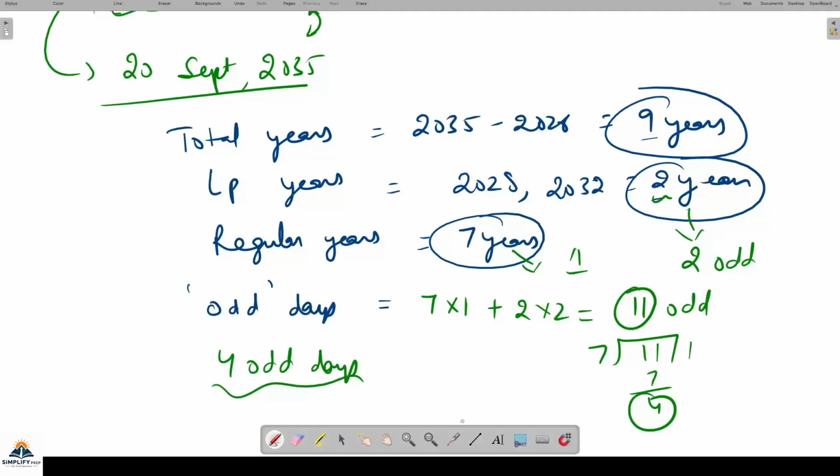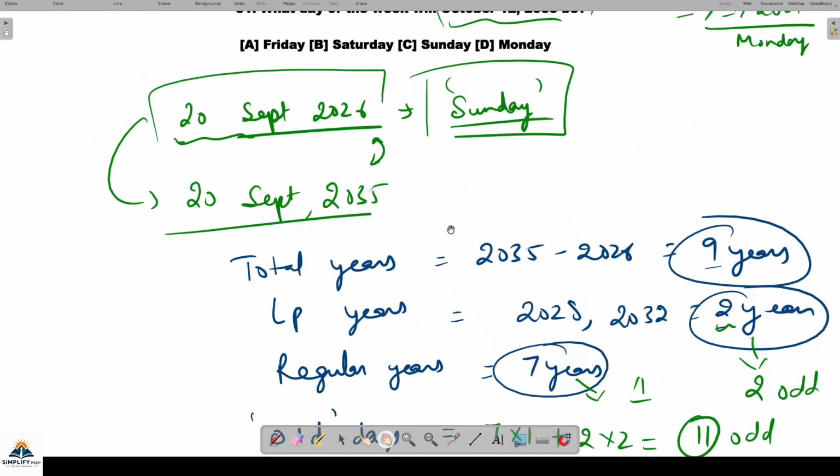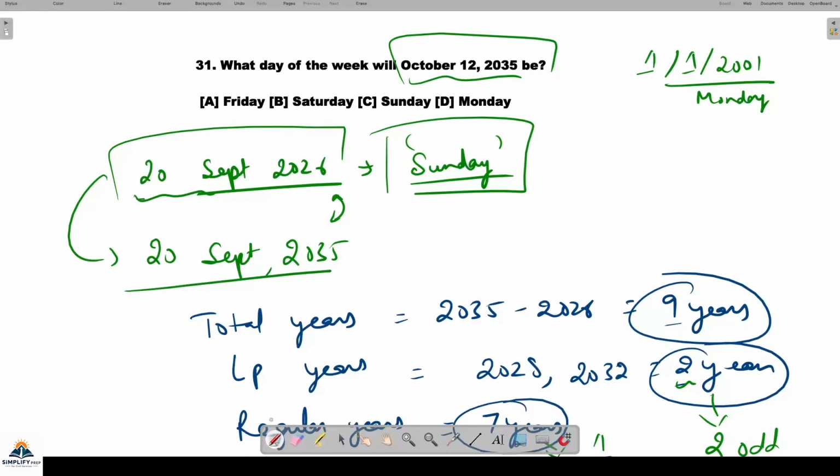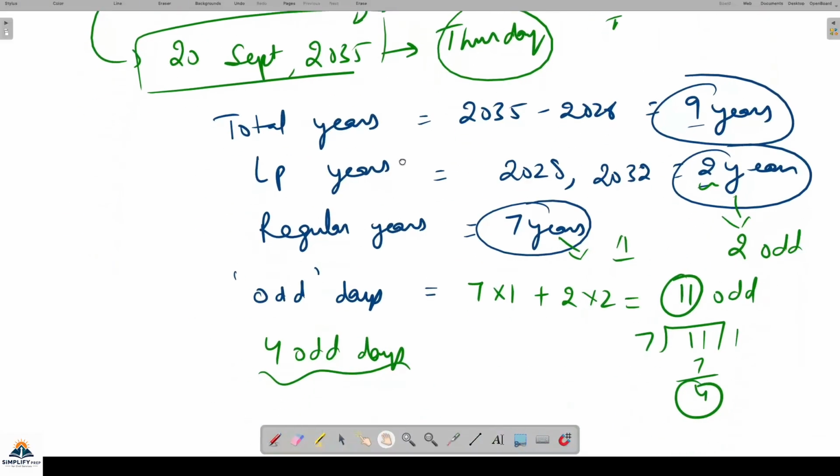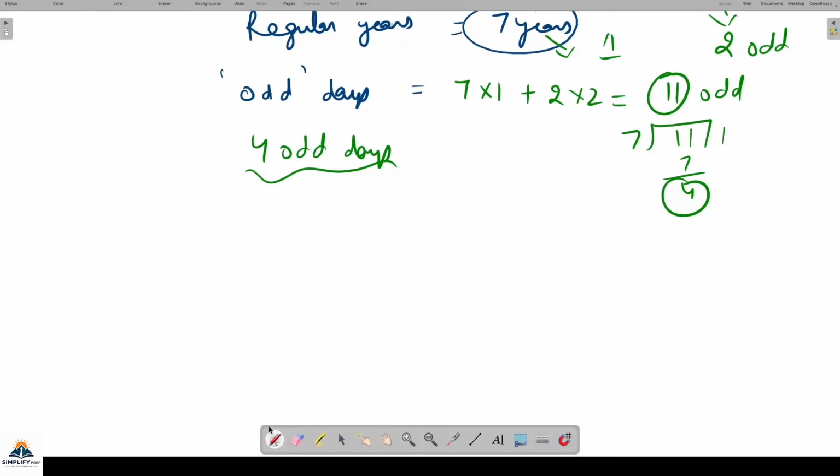ठीक है, अब ये तो ईजी है ना, this you can do in exam, that you have reached 20th September 2035 and 4 odd days have come, that is Sunday, Monday, Tuesday, Wednesday, Thursday, है ना, Thursday is that day, that is 20th September of 35. बट हमें केयरफुली इस डेट पे जाना है, सो लेट्स कंप्लीट द प्रोसेस, बट दिस इज कंपैरेटिवली easy. 20th September 2035, the day is coming out to be Thursday,